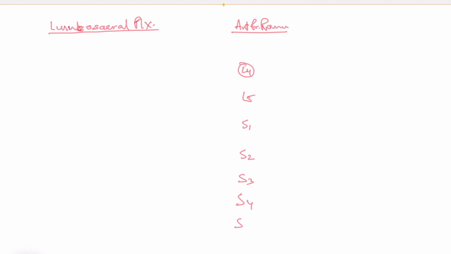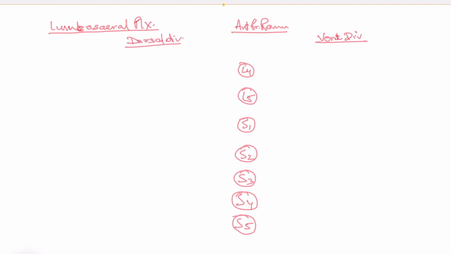Now let me explain fast, just for your revision purpose, the origin of the sciatic nerve. For that you need to know about the lumbosacral plexus. As you know, all the plexuses, cervical, brachial, lumbar, lumbosacral, are derived from the anterior primary rami. Let's presume what I'm drawing here is the anterior primary rami of L4, L5, S1, S2, S3, S4, S5. These anterior primary rami split into ventral and dorsal divisions. I'll draw the ventral divisions here, and the dorsal divisions here.